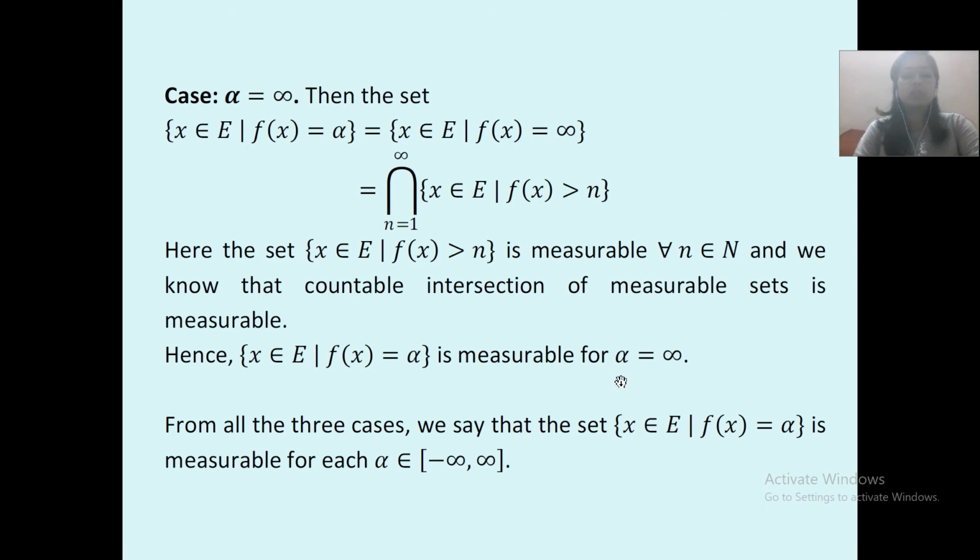This is measurable for all alpha equal to minus infinity, alpha equal to r and alpha equal to infinity. Okay. So from all the three cases we say that the set x belongs to E such that f of x is equal to alpha is measurable for each alpha belongs to closed interval minus infinity to infinity.